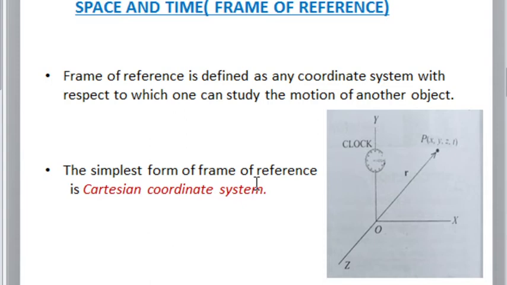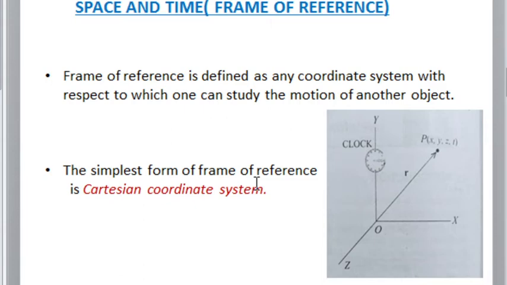But the same person is in a state of motion with respect to an outside building. I repeat, the person inside the bus is at a state of rest with respect to the bus, but the same person is in a state of motion with respect to an outside building. This shows that rest and motion can be defined only with respect to something. With respect to the bus, the person is at rest. With respect to an outside building, that person is in a state of motion. So this something is known as the frame of reference.